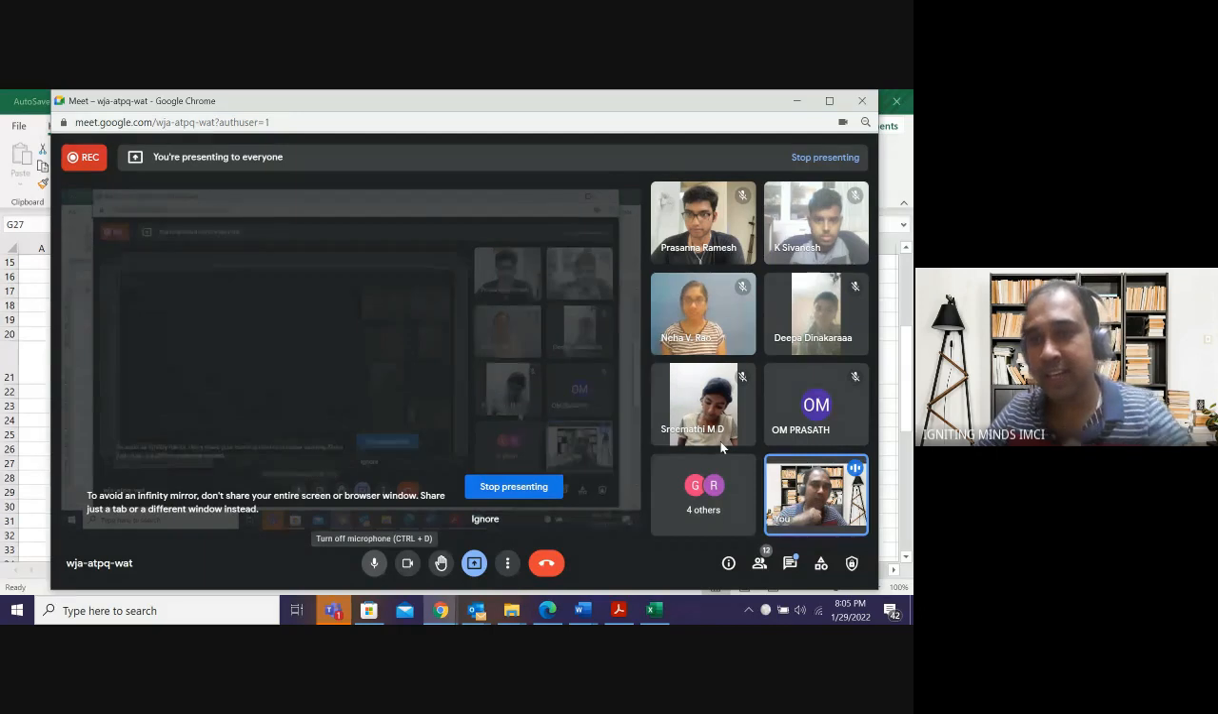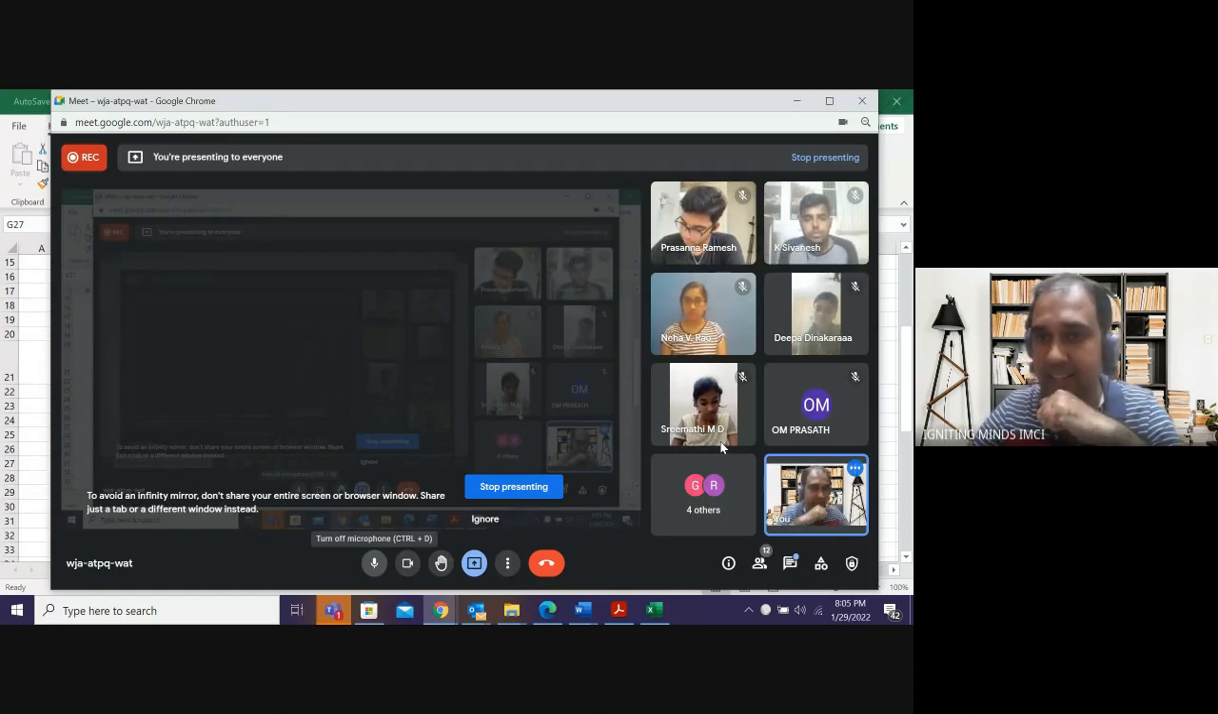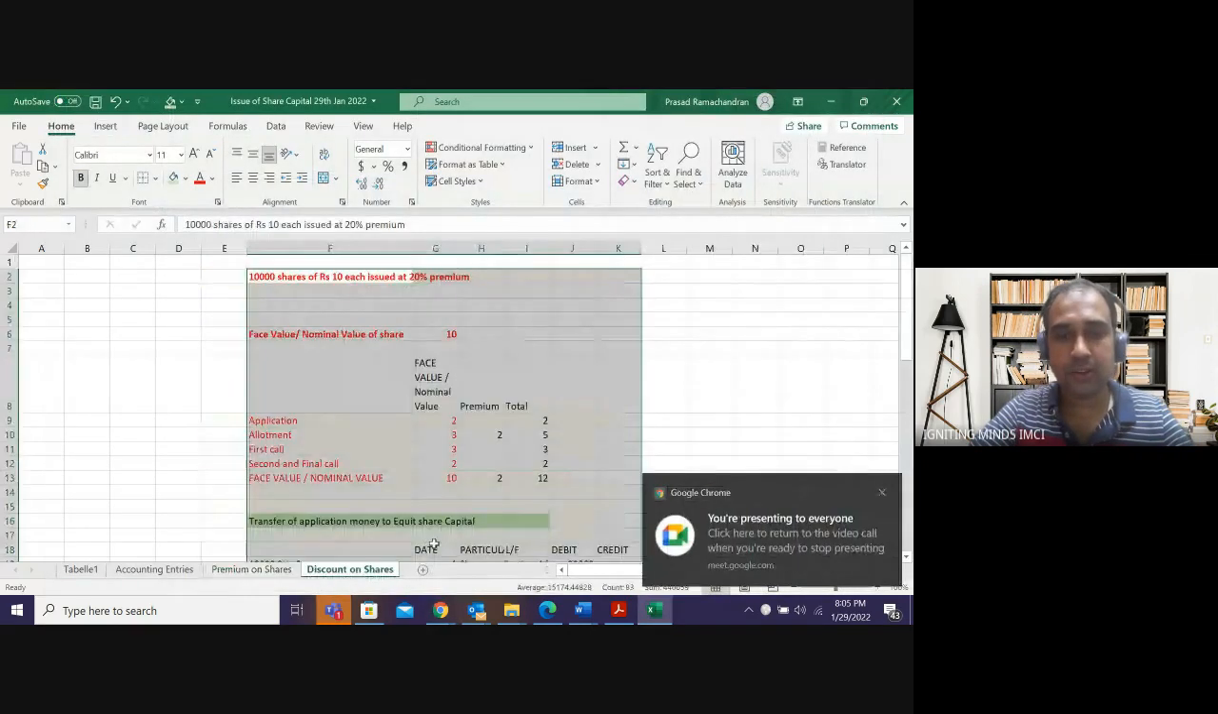When I issue a share for 12 rupees, I'm getting an extra 2 rupees, right? This extra 2 rupees is actually my profit. That profit will go into reserves and surplus, into securities premium. Securities premium is nothing but a kind of reserves or surplus. I'm putting it under the heading of reserves and surplus. Am I clear? An increase in reserves has to be credited. That is the concept, and that is the reason why I credited it. Any doubt?